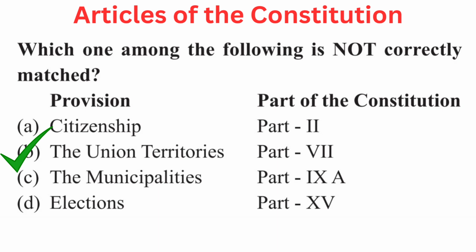Your question is, which one among the following is not correctly matched? Provision, part of the Constitution. Your options are A. Citizenship, Part 2, B. The Union Territories, Part 7, C. The Municipalities, Part 9A, or D. Elections, Part 15. Right answer is B. The Union Territories, Part 7.